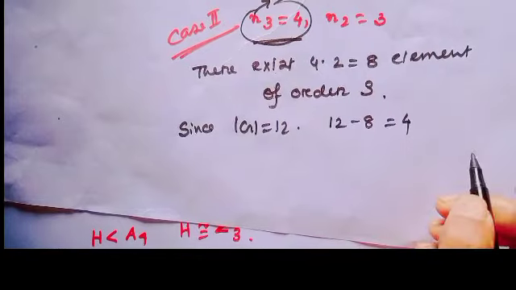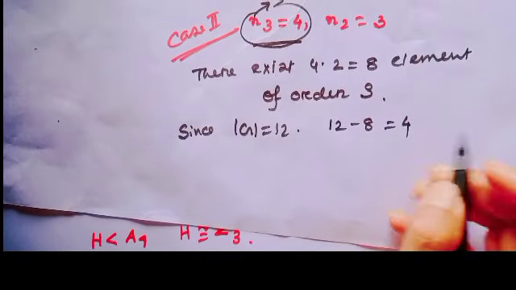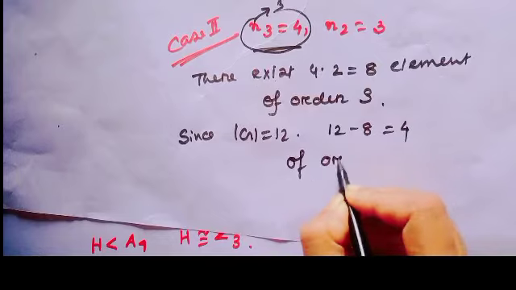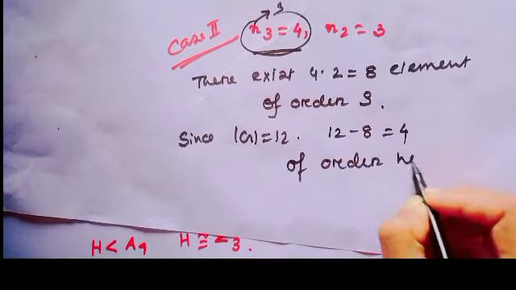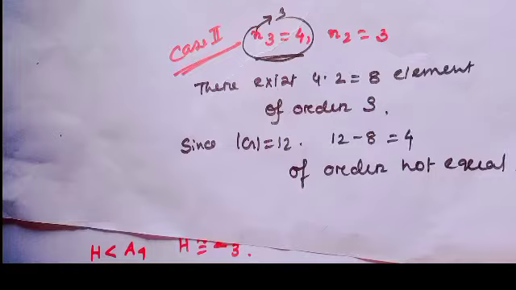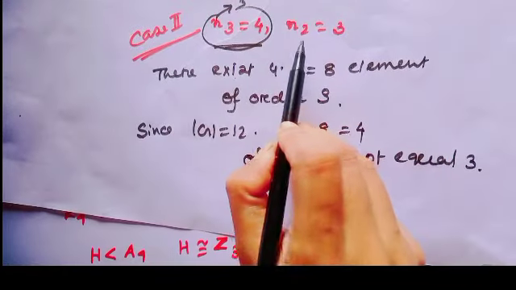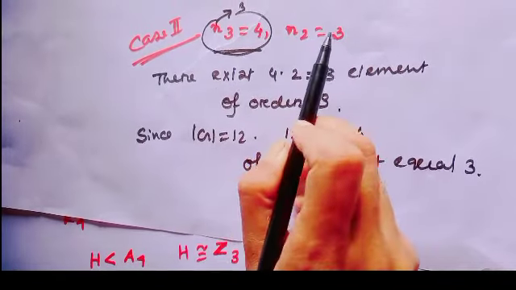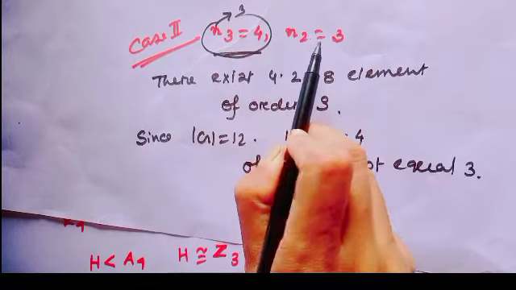That means there exist 4 elements of order not equal to 3. But we all know any Sylow 2 subgroup contains 4 elements.